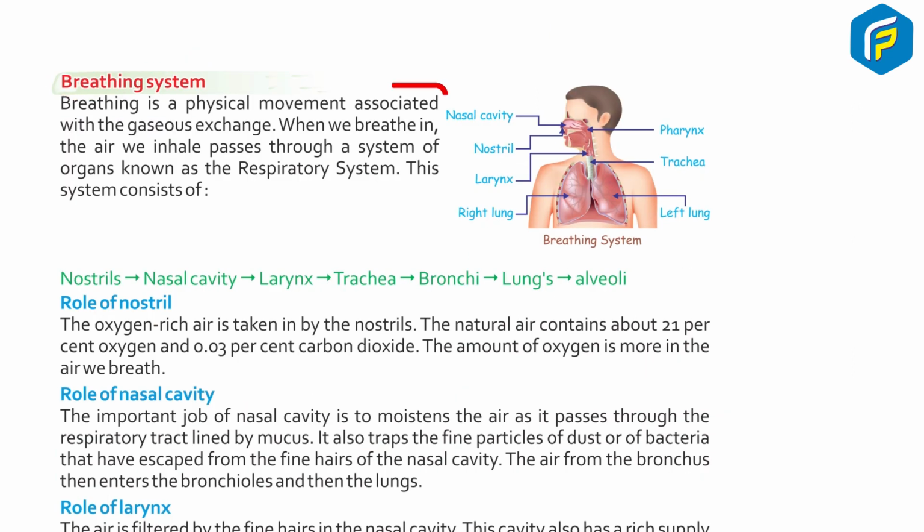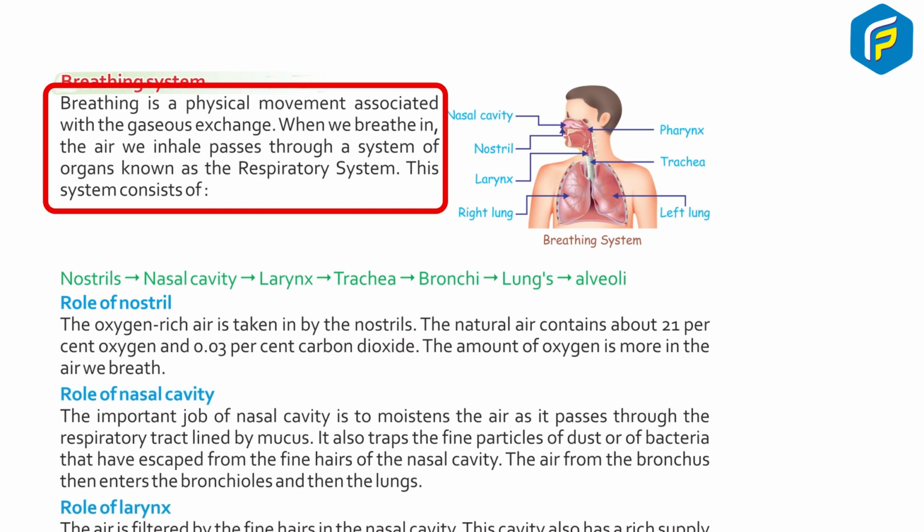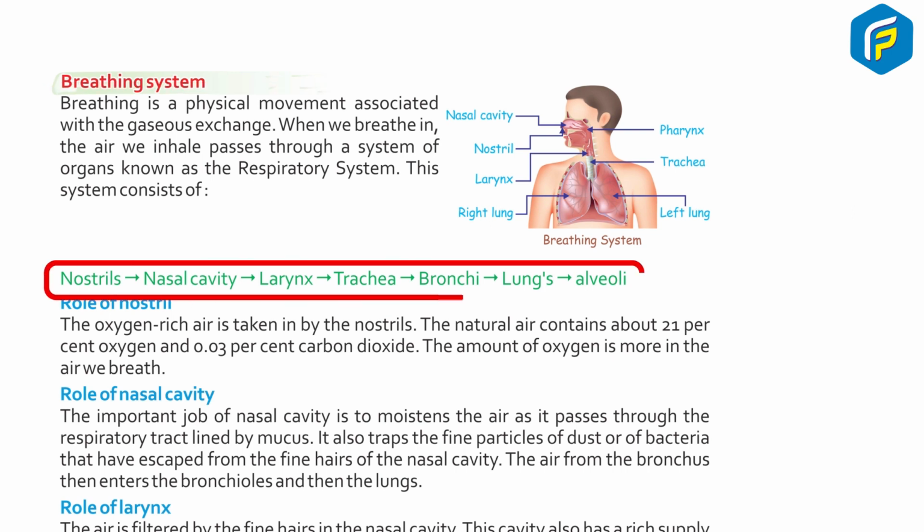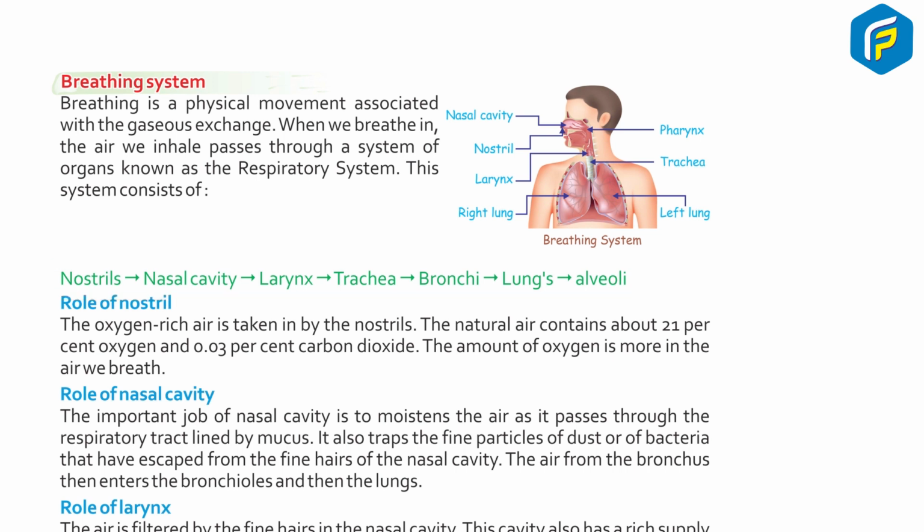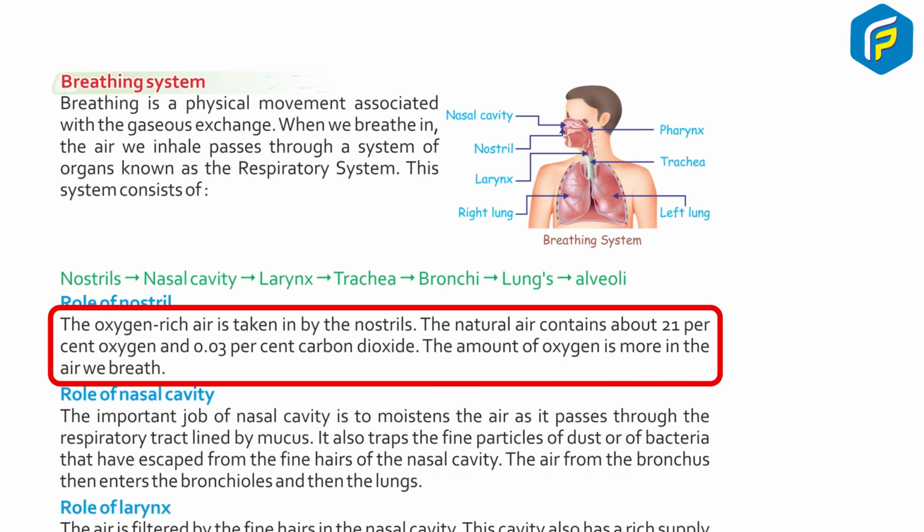Breathing system. Breathing is a physical movement associated with the gaseous exchange. When we breathe in, the air we inhale passes through a system of organs known as the respiratory system. This system consists of nostril, nasal cavity, larynx, trachea, bronchi, lungs, alveoli. Role of nostril. The oxygen-rich air is taken in by the nostrils. The natural air contains about 21% oxygen and 0.03% carbon dioxide. The amount of oxygen is more in the air we breathe.